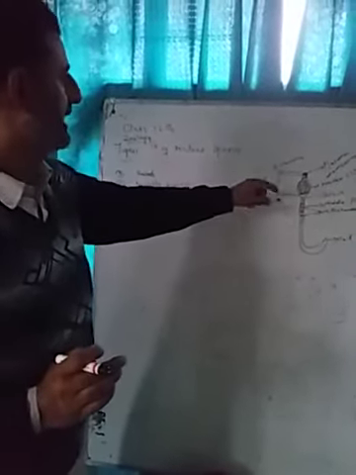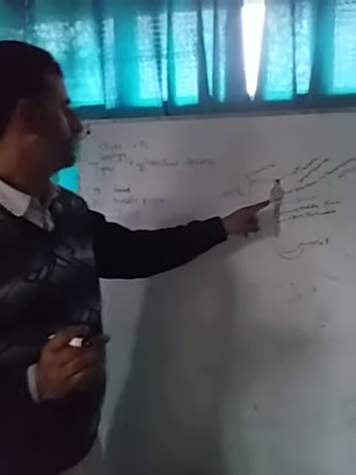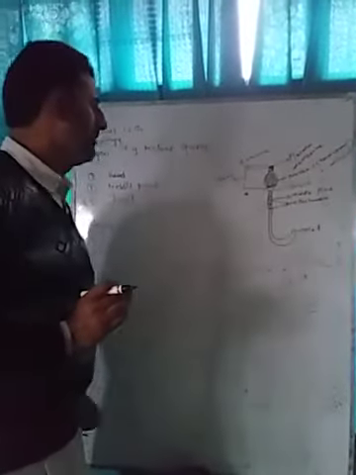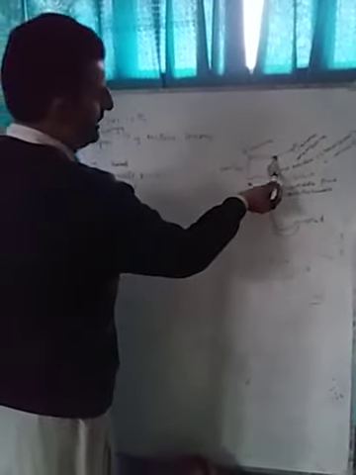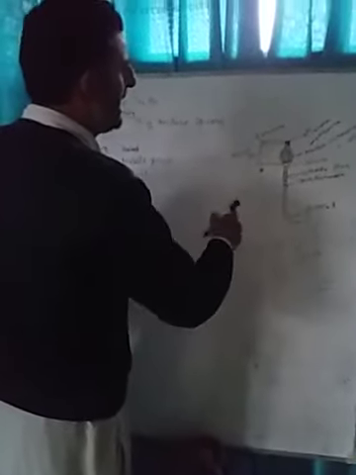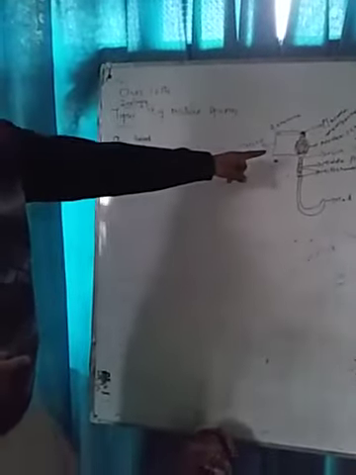The nucleus is rich in DNA and other basic proteins, which we call protamines. The nucleolus and nucleoplasm are completely absent in the head part of the sperm.